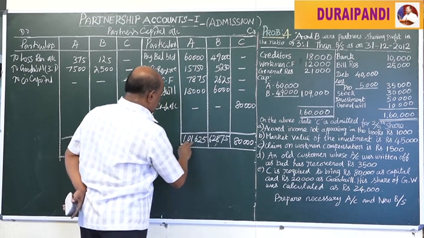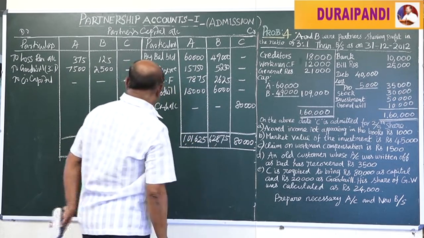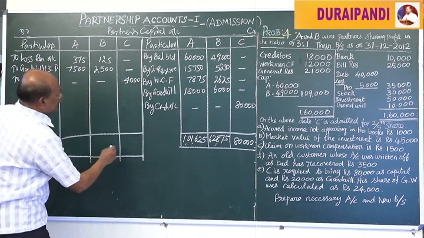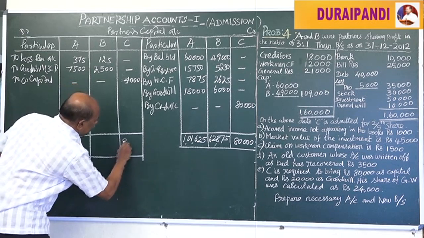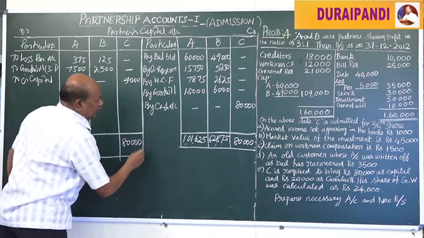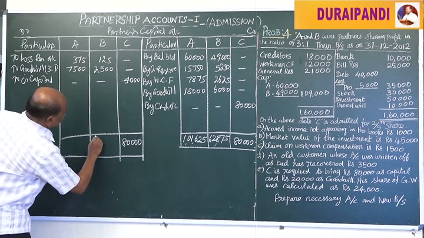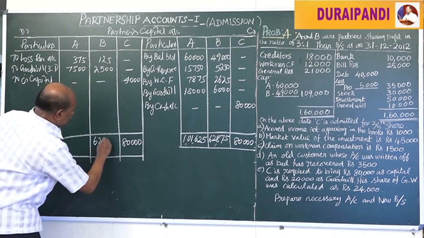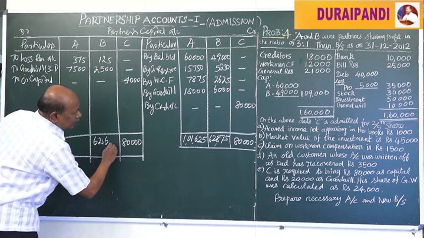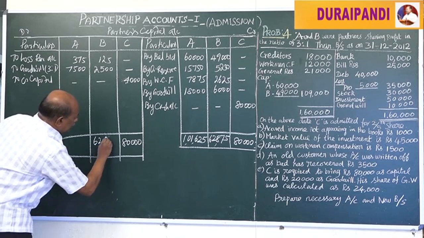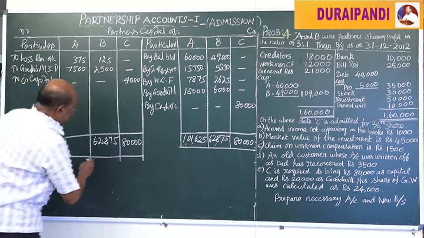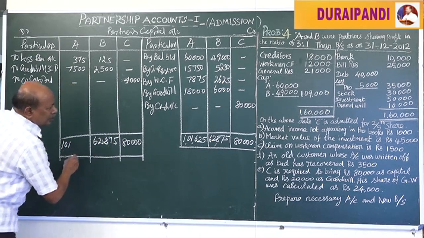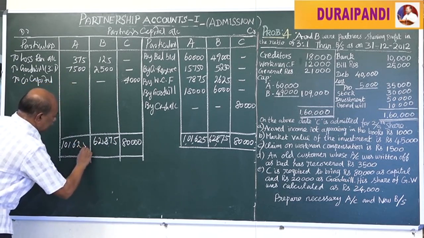Then 1,01,625. Now we have to transfer it to the left hand side: 80,000, 62,875. Then 1,01,625.